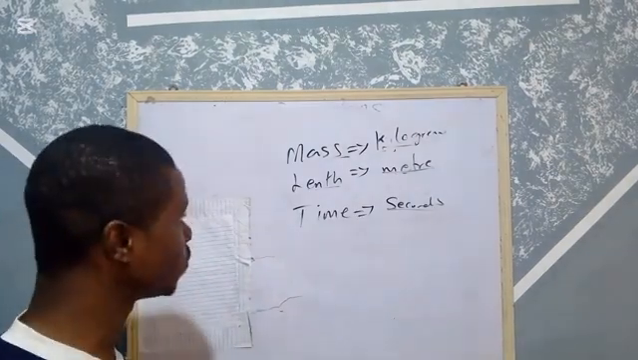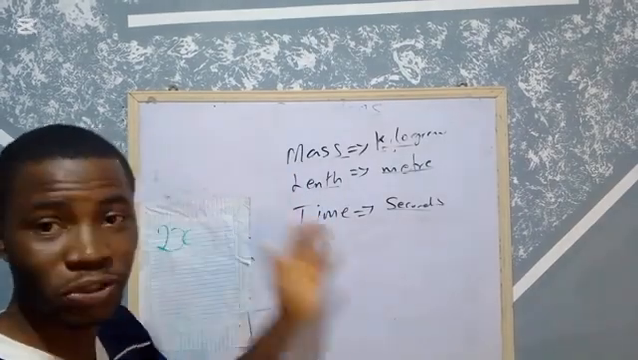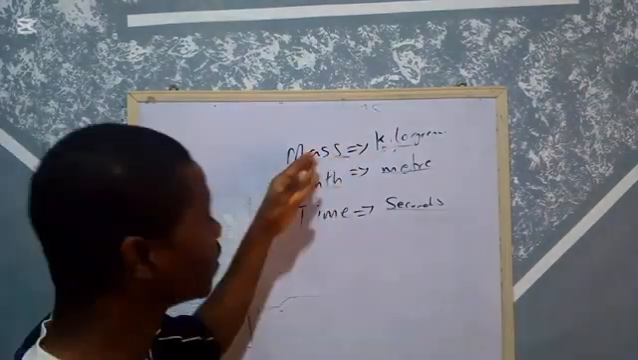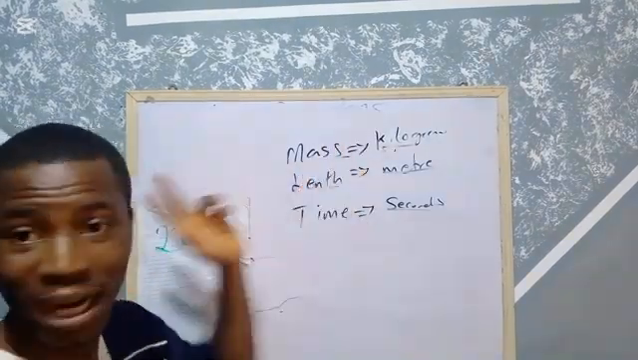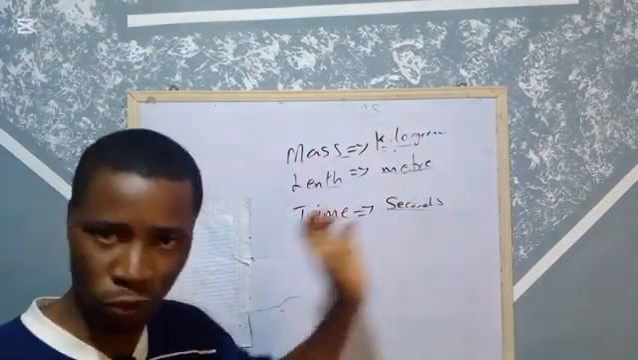I don't know how some students are writing JAMB, and you don't even know the unit of mass, length, and time. If there's anything you should not forget, it is these and their units. I beg you in the name of God, don't forget: the unit of mass is kilogram, the unit of length is meter, the unit of time is seconds.